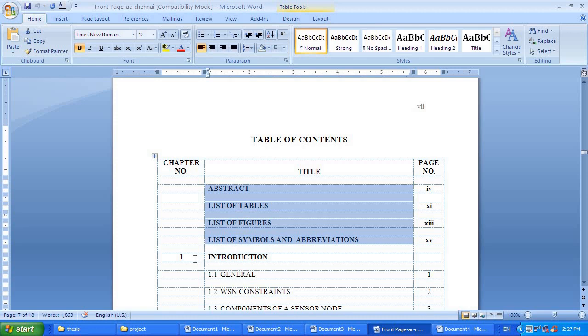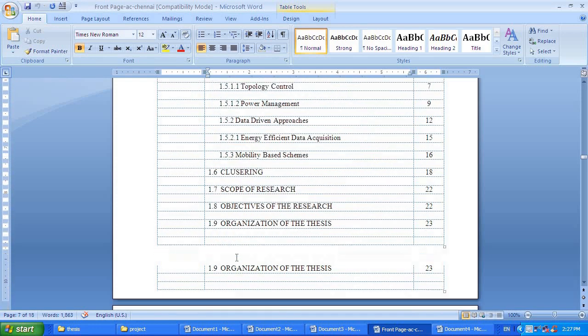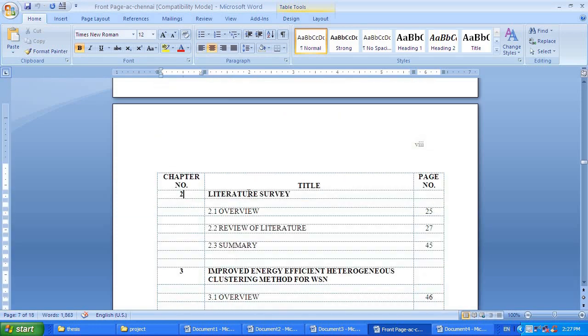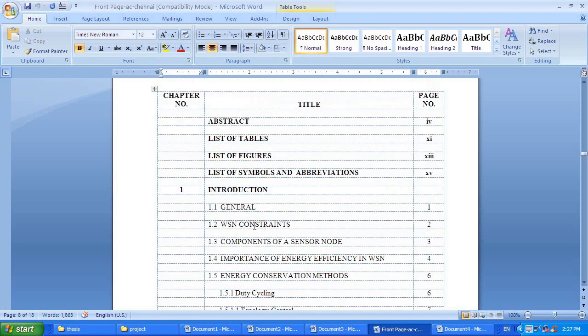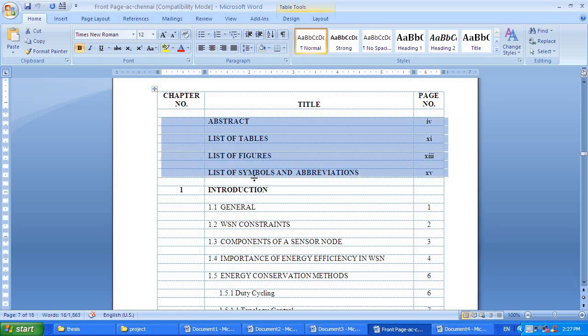After that you will have the first chapter. So chapter number 1, introduction. Then chapter number 2, literature survey. Chapter number 3, improved energy efficient heterogeneous clustering method for voice. All these things will vary as per your project. Whereas the first 4 entries, abstract, list of tables, list of figures, list of symbols and abbreviations, will be constant for all the students, for all the projects.